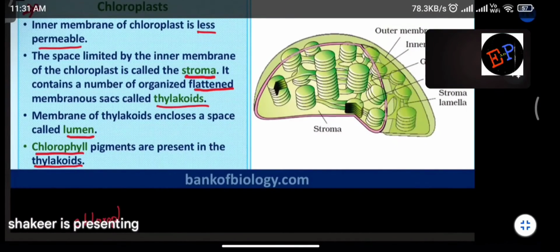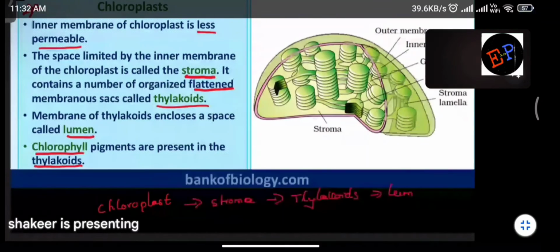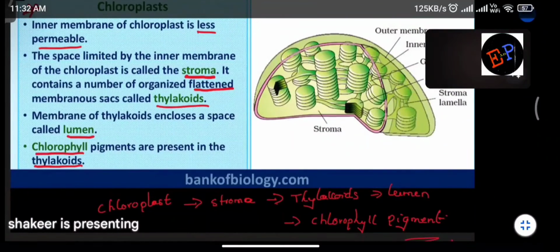So first of all, chloroplast. Okay, ma? Inside the chloroplast, the empty region is called what? Stroma. Inside the stroma, you can find thylakoids. Inside the thylakoids, you will have lumen. And lumen is consisting of chlorophyll pigment. Okay, ma? So this is the sequence which you should not forget. దీనిపైన కూడా వాడు ఎట్లా పడితే అట్లా క్వశ్చన్లు అడిగే అవకాశం ఉంది. Are you able to understand?